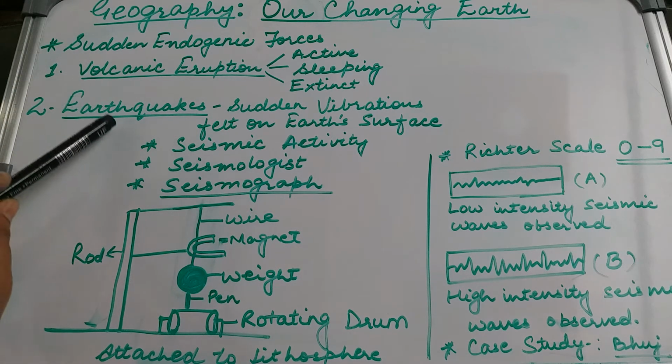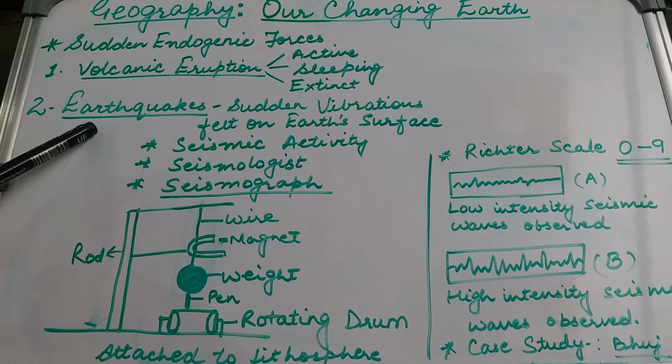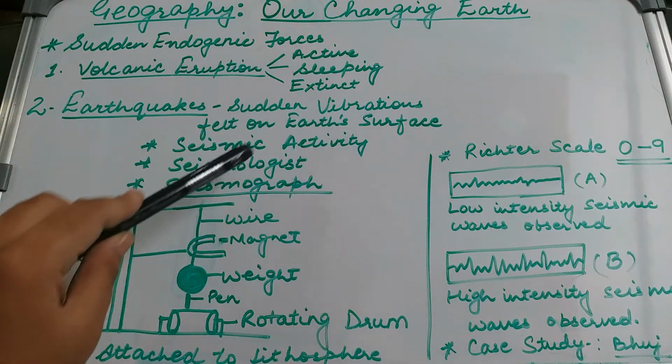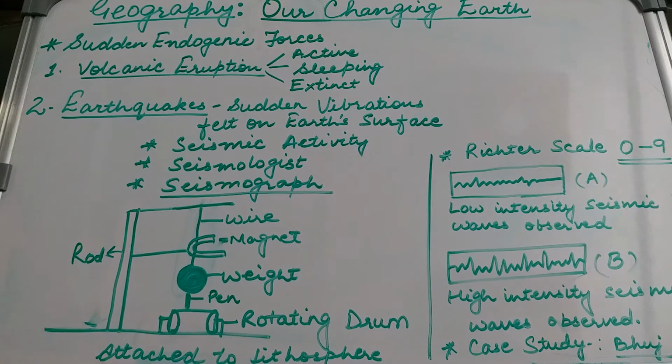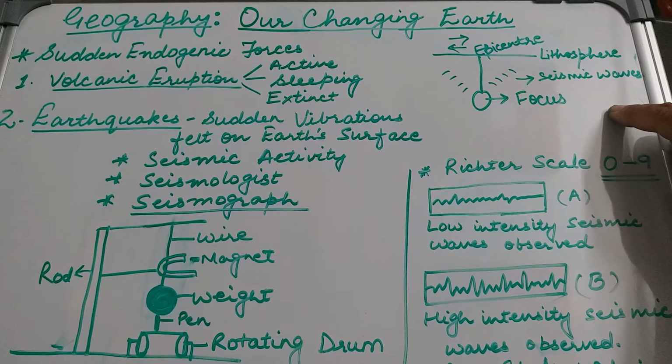An earthquake is also a sudden endogenic force. An earthquake occurs for a few seconds or a minute or so and causes a lot of change on the surface of the earth. Therefore, an earthquake is also a sudden endogenic force. As you can see, it is written, a sudden vibration felt on the earth's surface is called an earthquake. Let us check the above mentioned diagram, which suggests how an earthquake is felt on the surface of the earth.